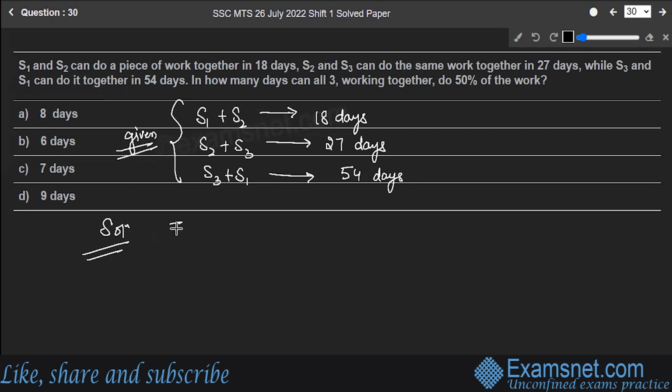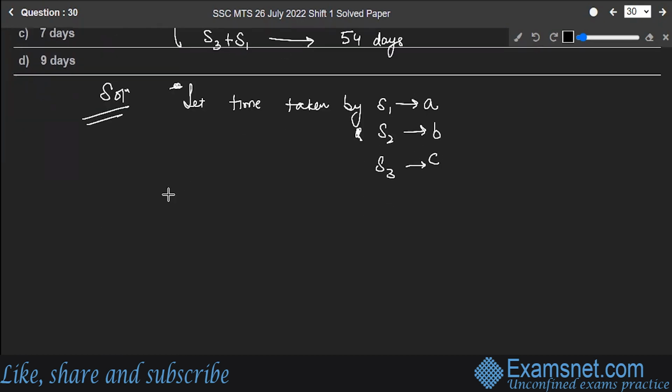So the very first thing I'll say, let the time taken by S1 be A, S2 be B, and S3 be C. Now, according to the question, S1 is taking A time and S2 is taking B time to complete the work.